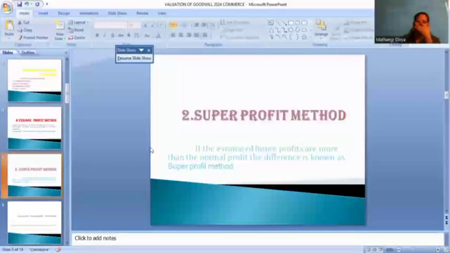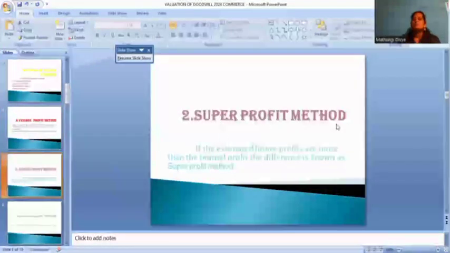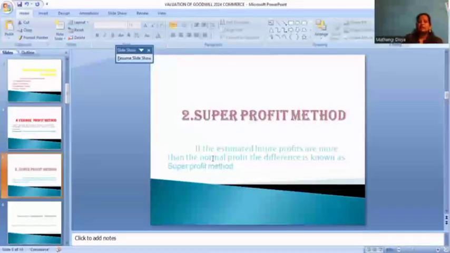And the super profit method is the second thing. In this method, we calculate the average profit over a number of previous years, that is, how many previous years we have taken the profit from. Super profit is based on the profit we have taken in those previous years, after that we estimate the future profits. That is called the super profit method.